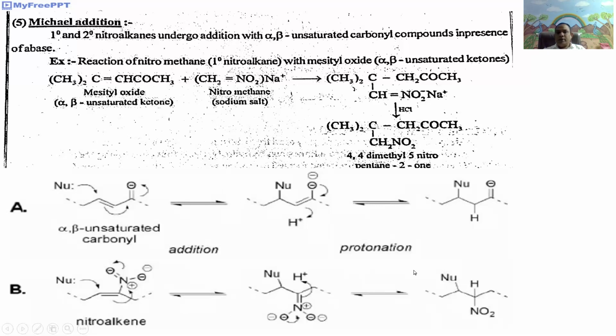Michael addition product. Michael addition is stated as: primary and secondary nitroalkanes having active hydrogen undergo addition with alpha, beta unsaturated carbonyl compounds in the presence of base to give an addition product. This is called the Michael addition reaction.